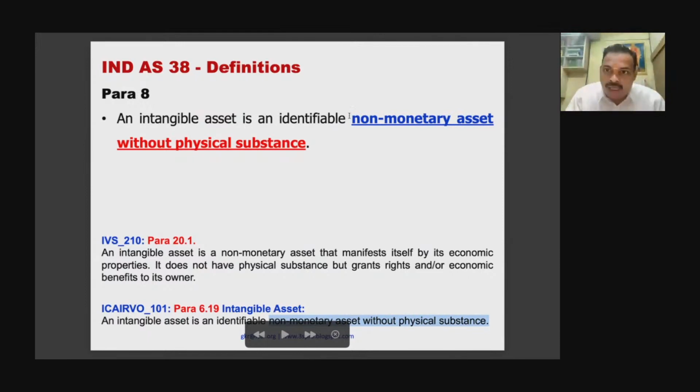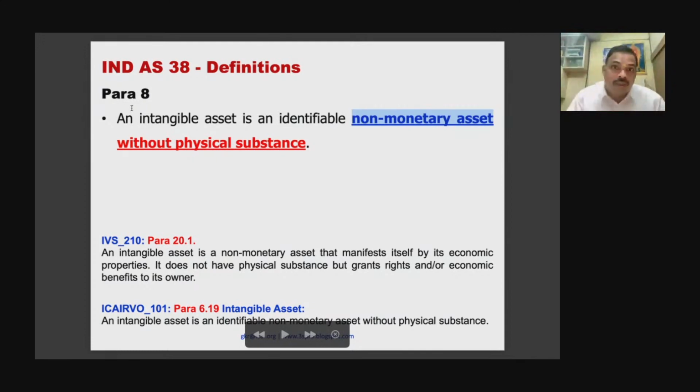Monetary means which you can immediately convert into money, for example receivables, sundry debtors. Sundry debtors is a monetary asset. Non-monetary assets are your land, building, plant and machinery, furniture, intangible asset. Without physical substance means you cannot see and touch.